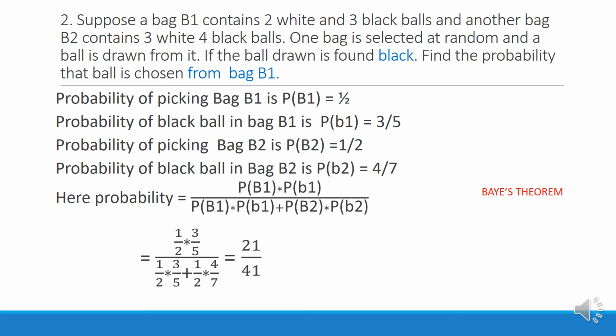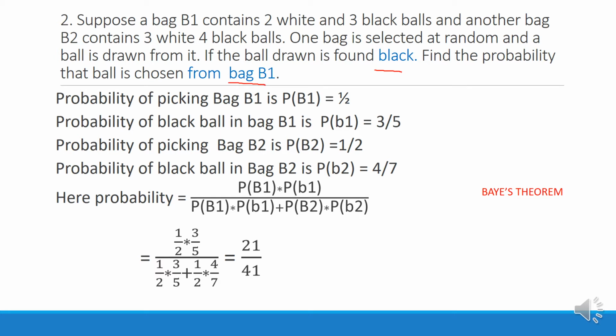Suppose a bag B1 contains 2 white and 3 black balls, and another bag B2 contains 3 white and 4 black balls. One bag is selected at random and a ball is drawn from it. If the ball drawn is found black, find the probability that ball is chosen from bag B1. So here they are asking the ball found is black and which is also from the bag B1.